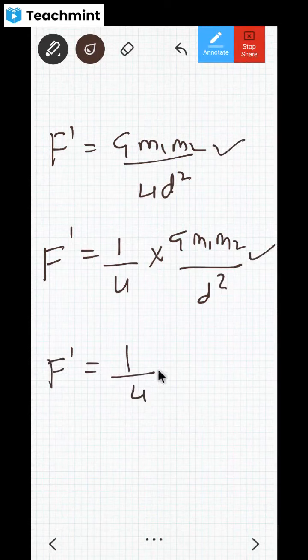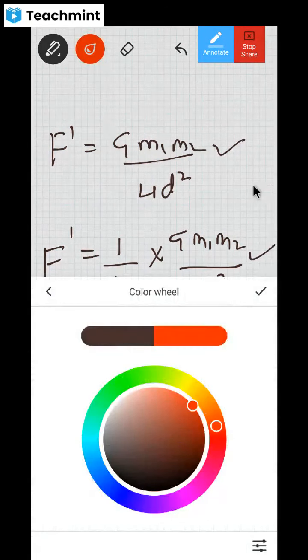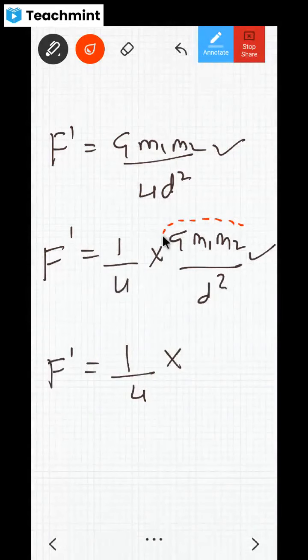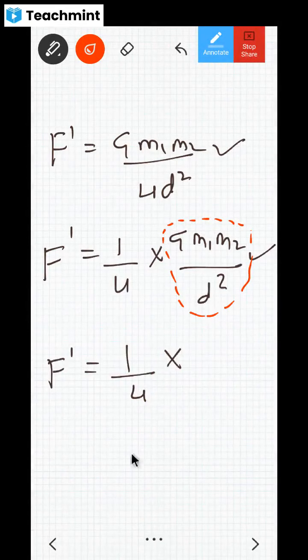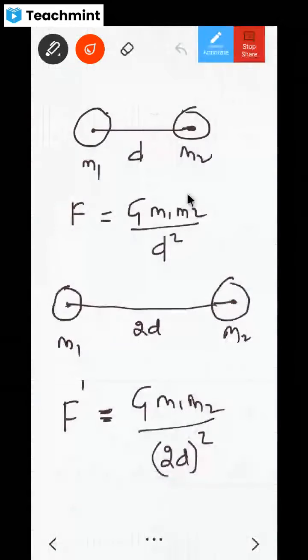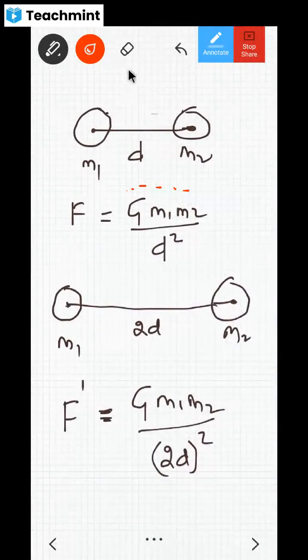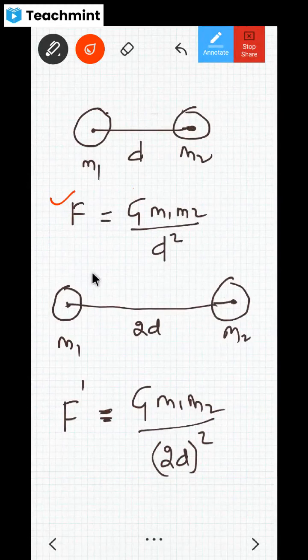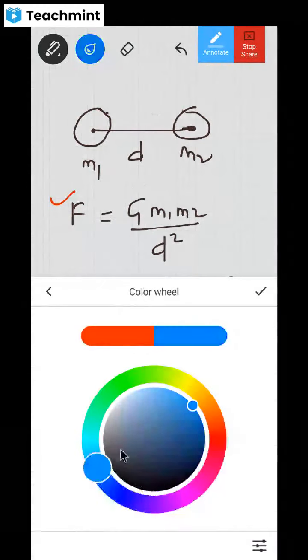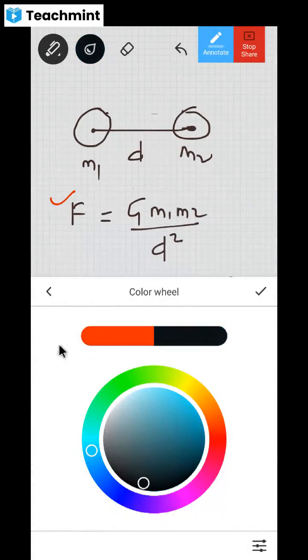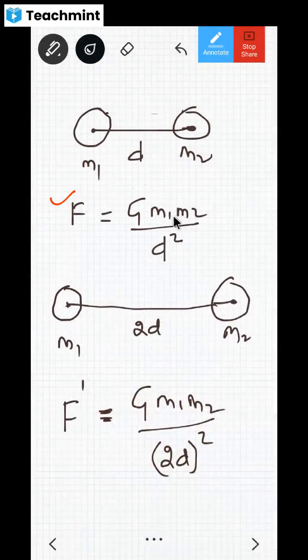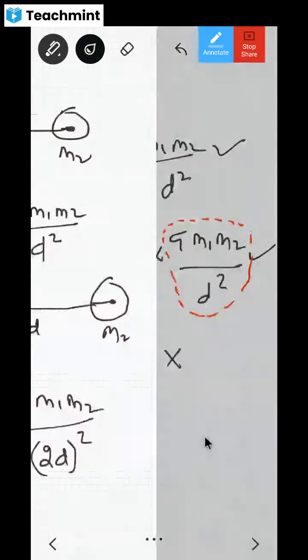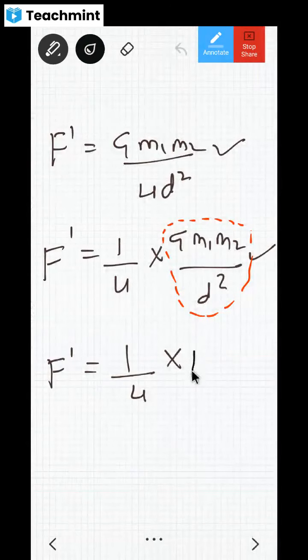So 1 by 4 into G m1 m2 divided by d square. Look at this: G m1 m2 divided by d square, what is this? This is the old force. This is equal to F, right? Yes, sir. So if it is equal to F, instead of G m1 m2 divided by d square, can I write F here?